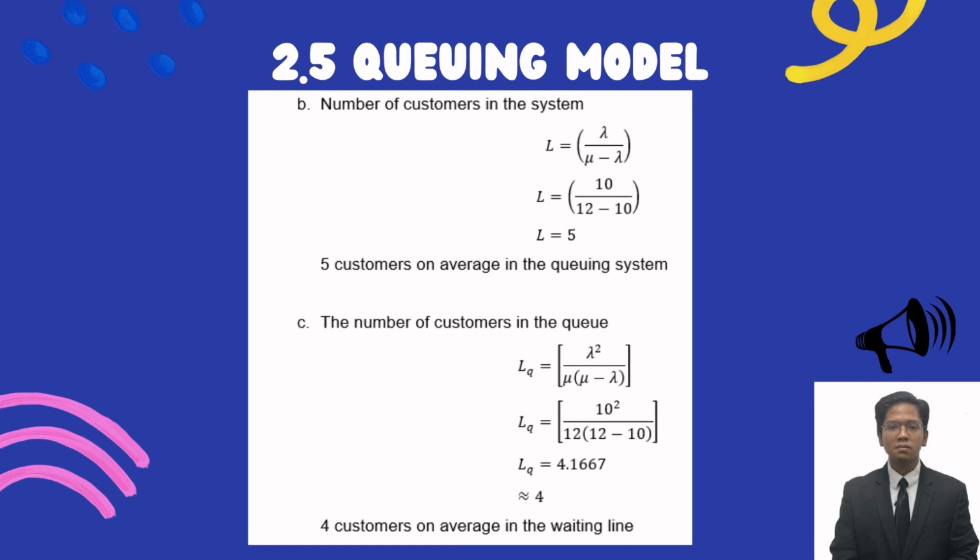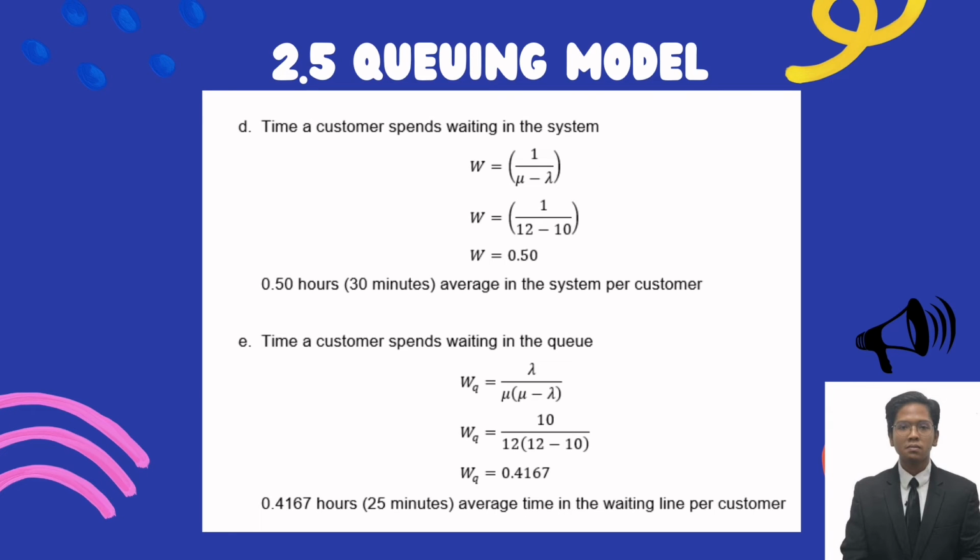Next, we are calculating the number of customers in the system, which is L. For the result, there are 5 customers on average in the queuing system. In addition, the number of customers in the queue, which is LQ. For the result, there are 4 customers on average in the waiting line. Moreover, we are calculating the time a customer spends in the system, which is W. For the result, it is 0.5 hours, equivalent to 30 minutes, on average in the system per customer.